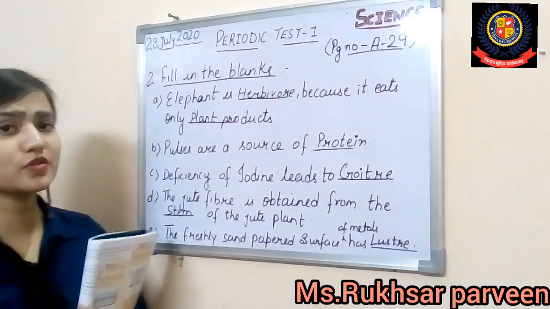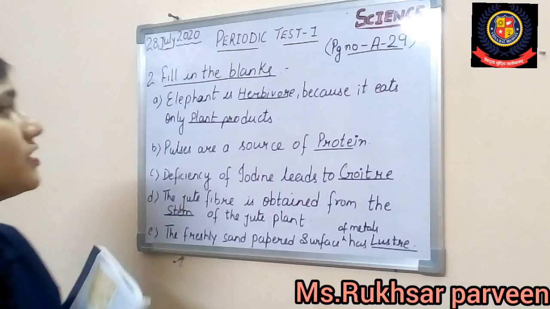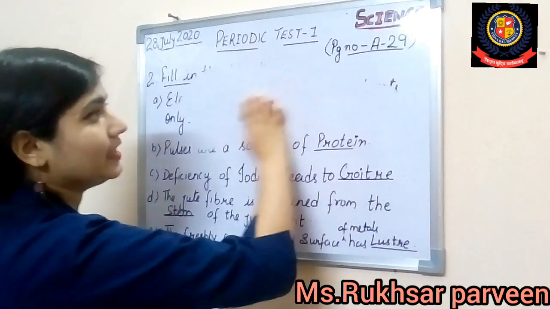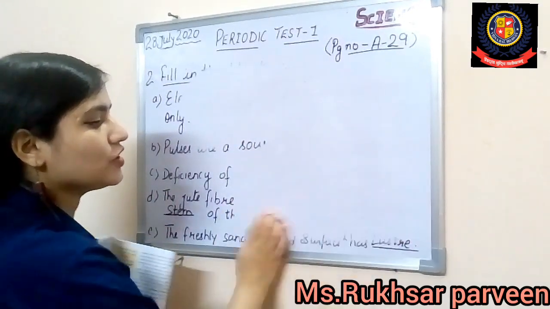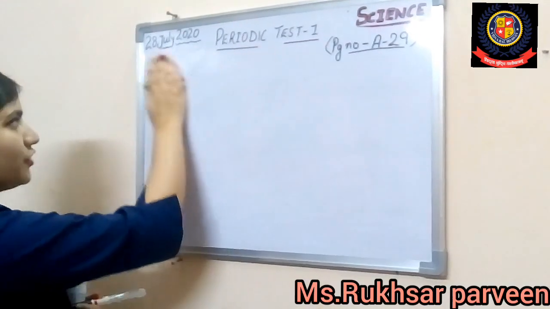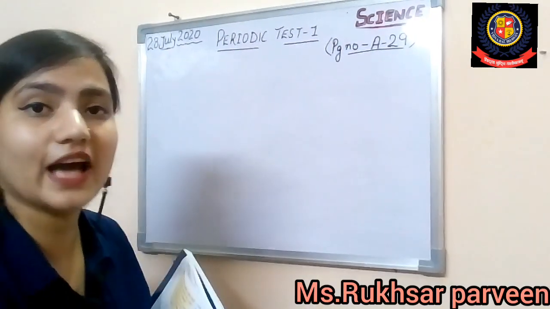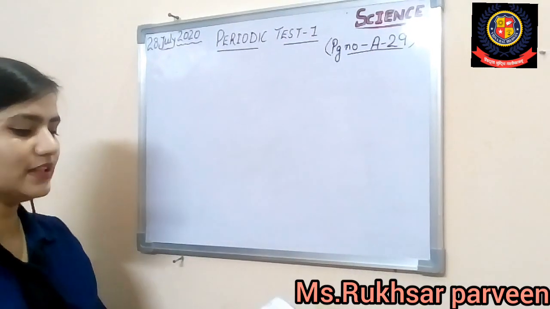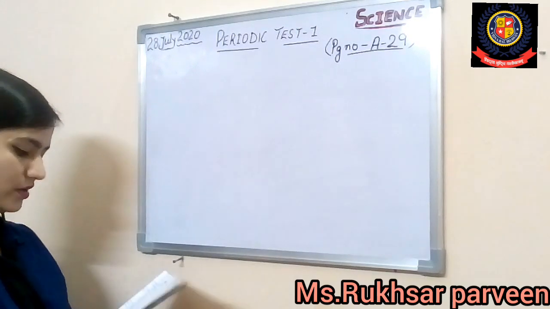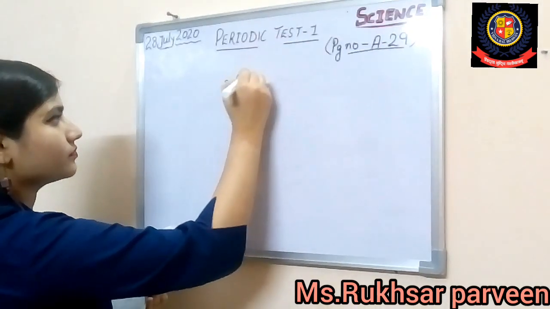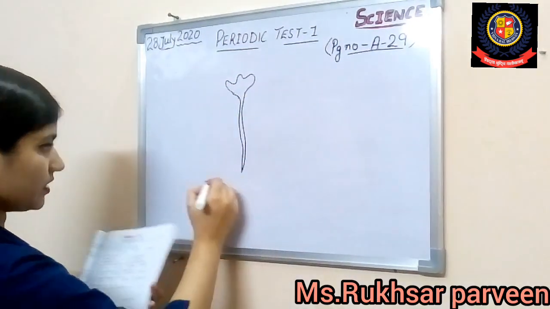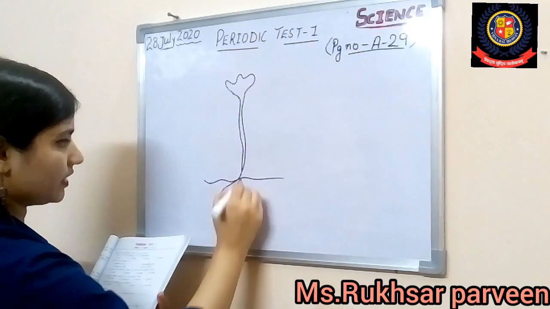And now we are going to proceed to the next question, which is again very interesting for you all, that we are going to discuss, the diagram part. Alright. So till then I am just making the diagram. Can you please just look at the diagram and tell me the labeling of the diagram? Alright. So let's make the diagram first. Label the different parts of a plant as shown in the figure. So you can see here that a flower-like structure has been made, and then after that you can see there is soil and roots are there.